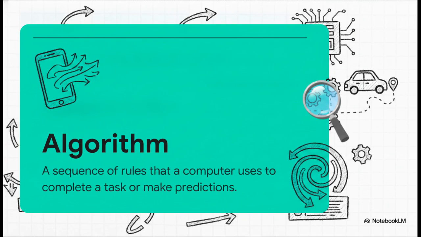We are starting our alphabet journey with A for algorithm. Now, at its core, an algorithm is simply a sequence of rules that a computer uses to complete a task or make predictions. It is the fundamental building block underpinning the technology that makes our modern lives tick. Seriously, whether it's that smartphone app you literally just opened, the social media feed you scroll through, or the GPS guiding you to a new restaurant, algorithms are the invisible instructions making all those decisions happen behind the scenes.